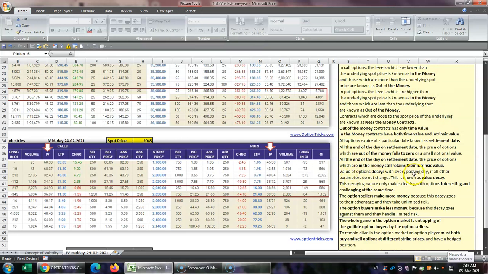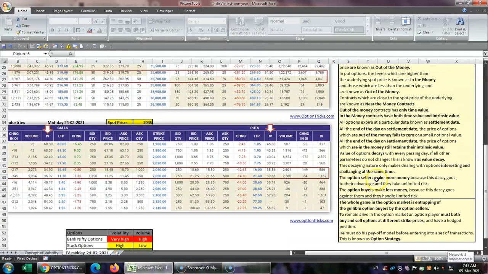Value of options decays with every passing day if all other parameters do not change. This is known as value decay. The decaying nature of options makes it interesting and challenging at the same time. The option market is there because price decay is there. Option sellers make more money because this decay goes to their advantage and they take unlimited risk. Option buyers make less money because this decay goes against them and they handle limited risk.